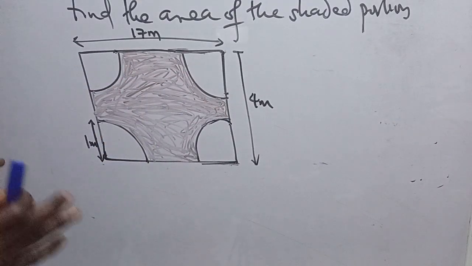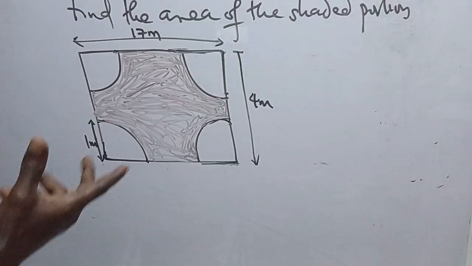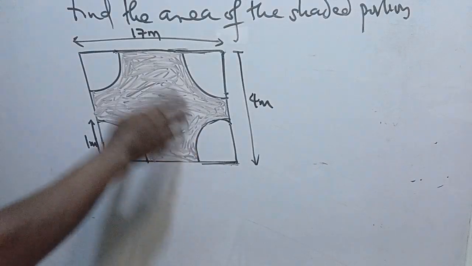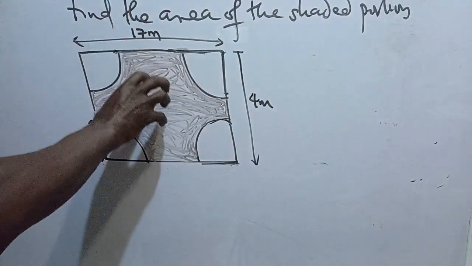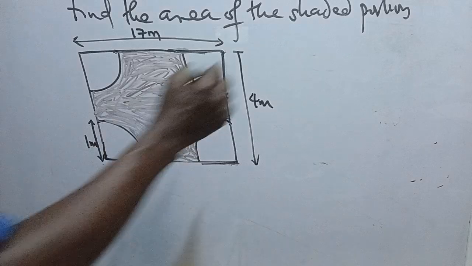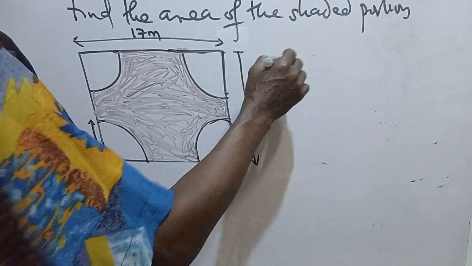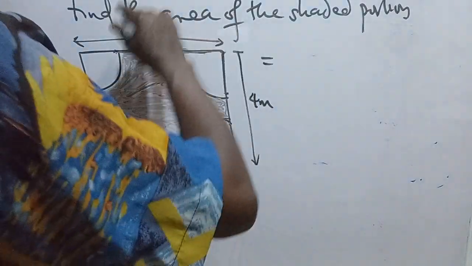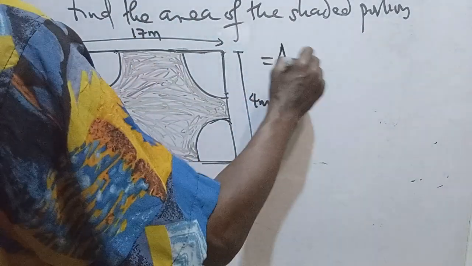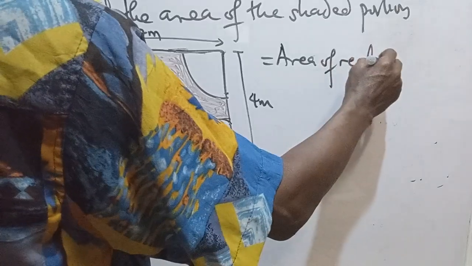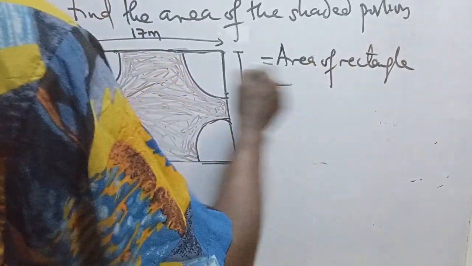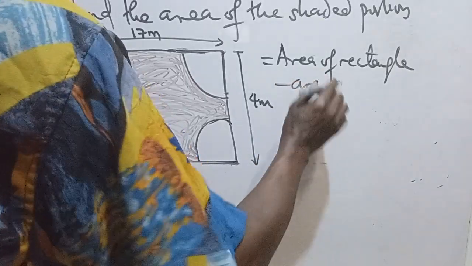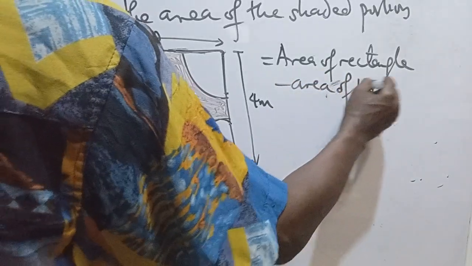If you look at this closely, you just need to remove all these sectorial portions from the rectangle, and you'll be left with the shaded portion. So that means we can say that the area equals what? The rectangular shape, the entire body, that's the area of the rectangle, then minus the area of the four sectors.